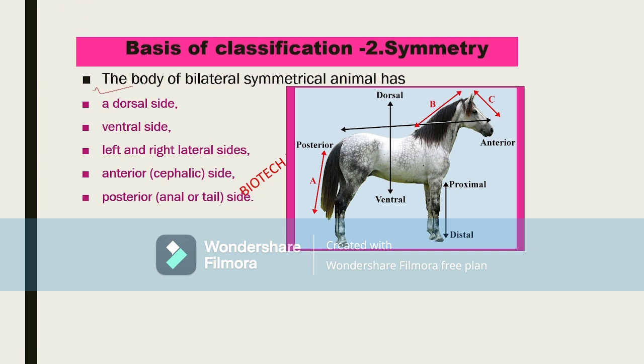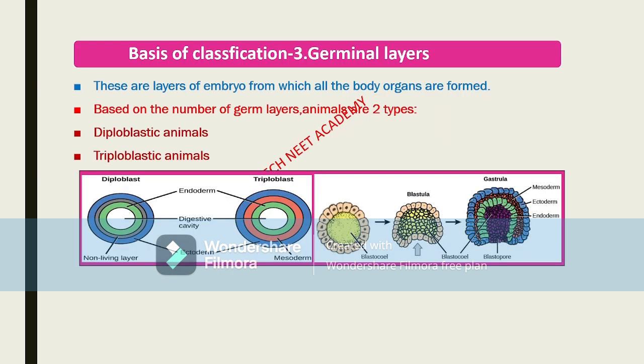Right, in this slide we can observe the bilateral symmetry. This animal is divided into two equal halves from the anterior to posterior direction. If one plane runs through the anterior to posterior direction, then this plane divides the animal into two equal halves. Right, come to the next slide.